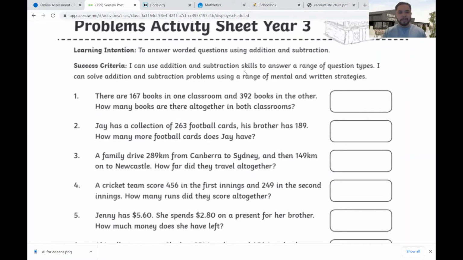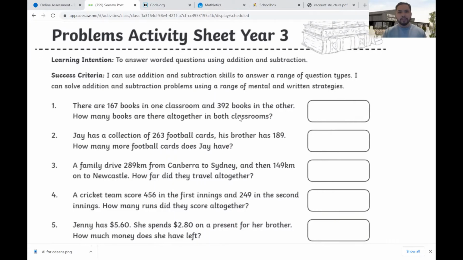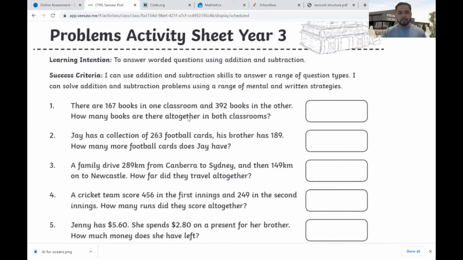Okay, I'll just read out the learning intention. So it is to answer worded questions using addition and subtraction. Success criteria. I can use addition and subtraction skills to answer a range of question types. I can solve addition and subtraction problems using a range of mental and written strategies.